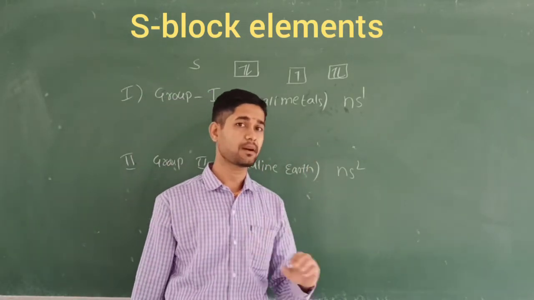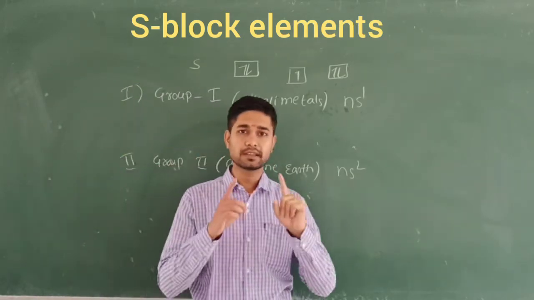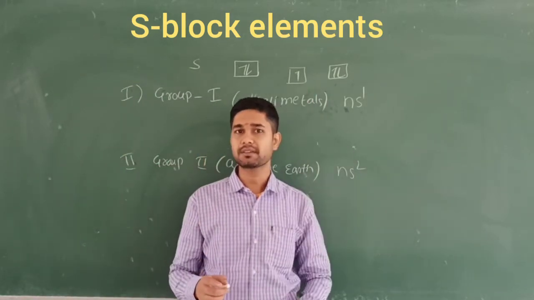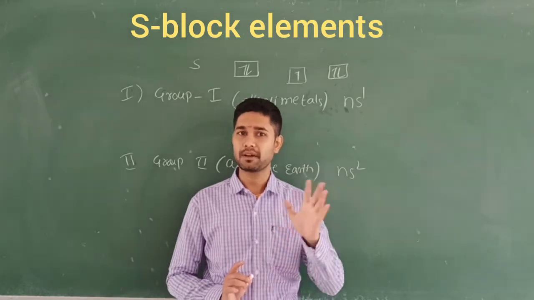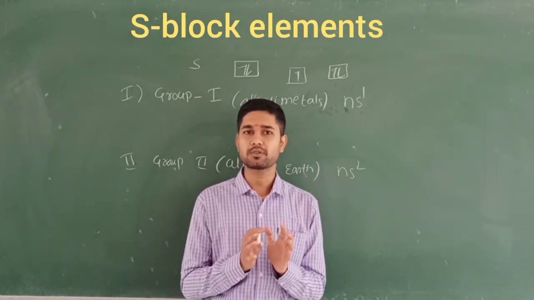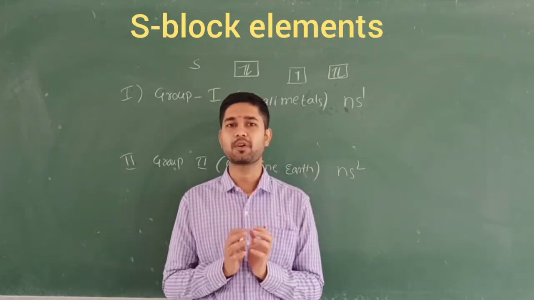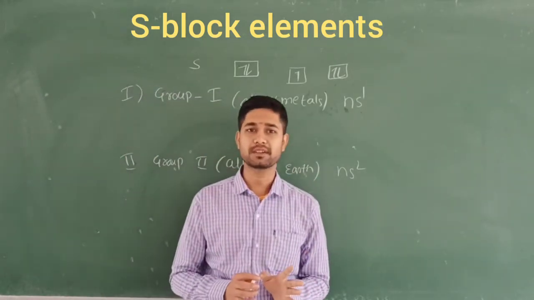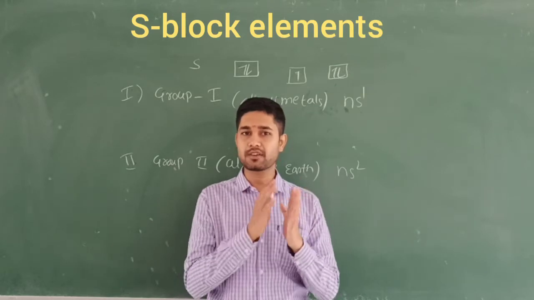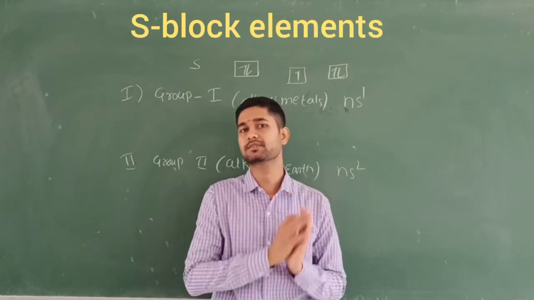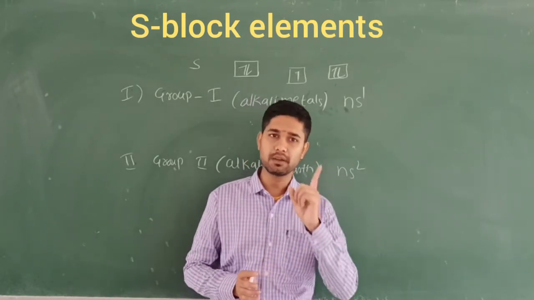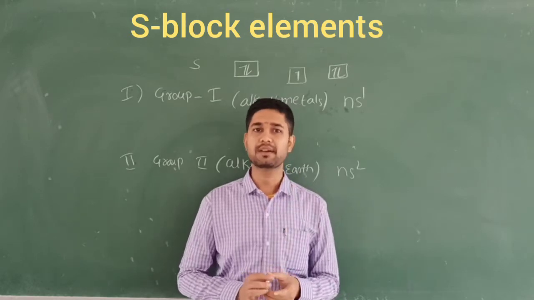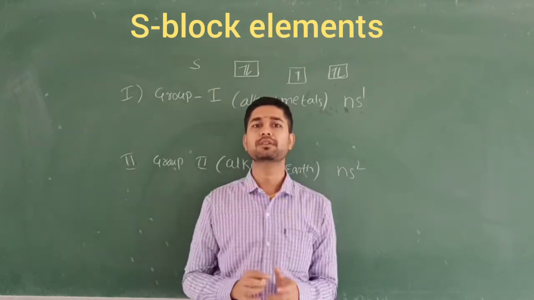What are the elements that come under group 1? When you look at the periodic table, group 1 starts with hydrogen. But we do not consider hydrogen as group 1, because group 1's other name is alkali metals, and hydrogen is a gas. It contains only one electron, 1s1, so that is why it is placed in the group 1 position.